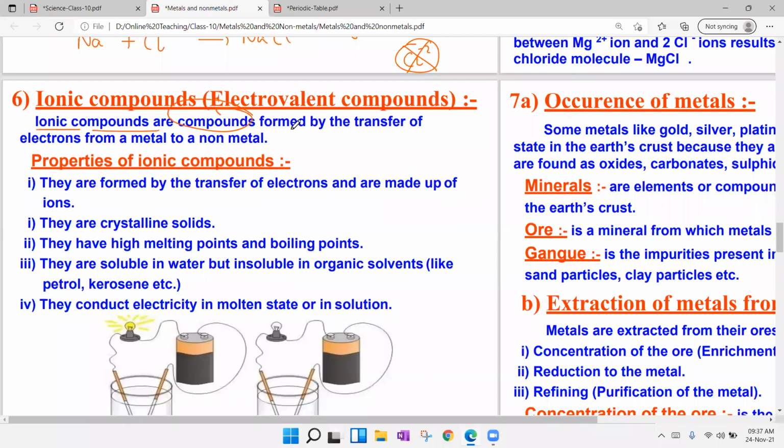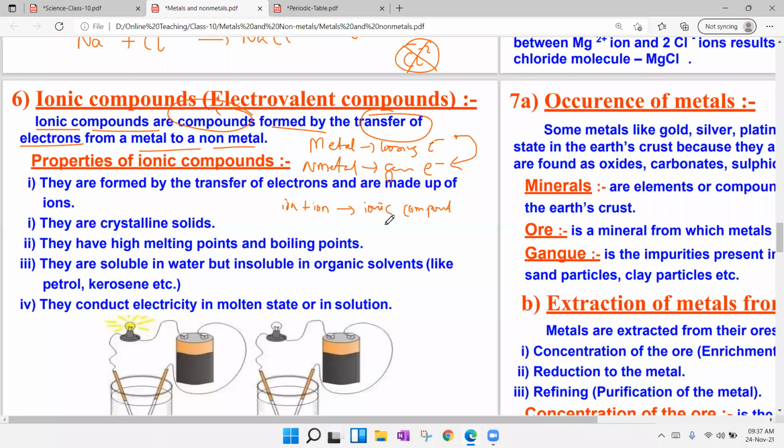Ionic compounds are the compounds formed by transfer of electrons from metal to non-metal. Always metals will be losing electrons, and non-metals will be gaining electrons. So metals will lose electrons and those electrons will be transferred to non-metals. Metal, by losing electrons, will become a positive ion, that is a cation. Non-metal, after gaining electrons, will become a negative ion, nothing but an anion. Ion and ion both will combine to form an ionic compound.